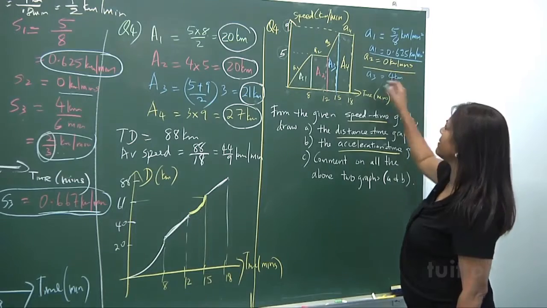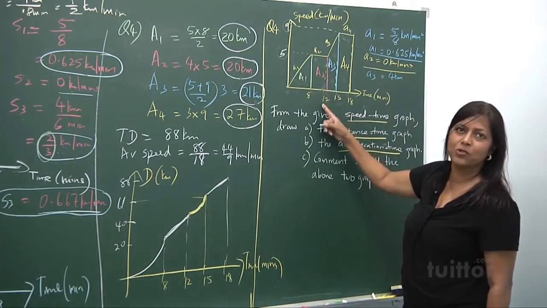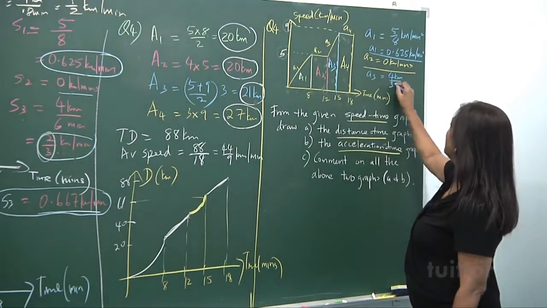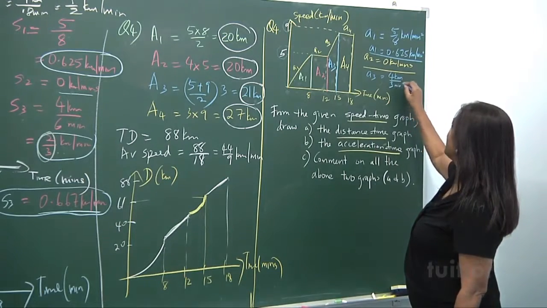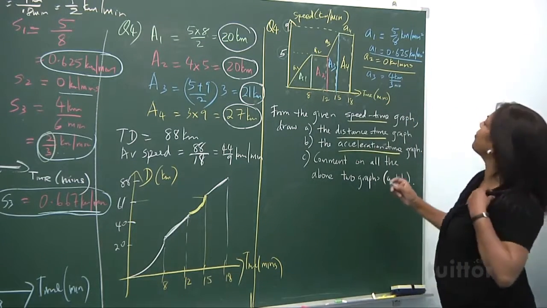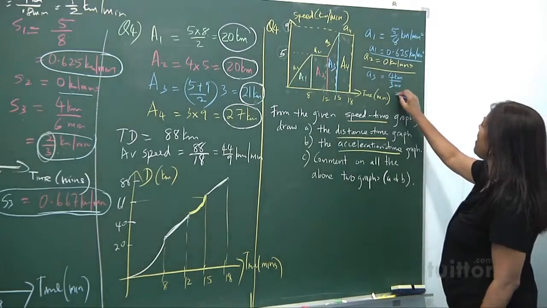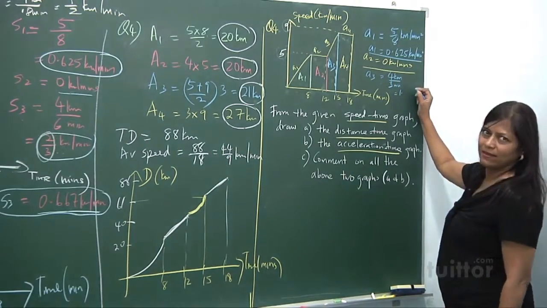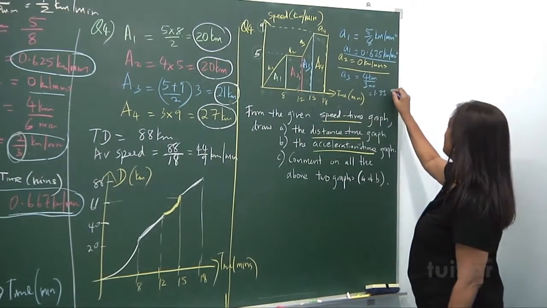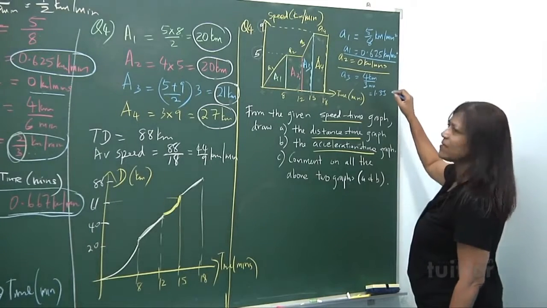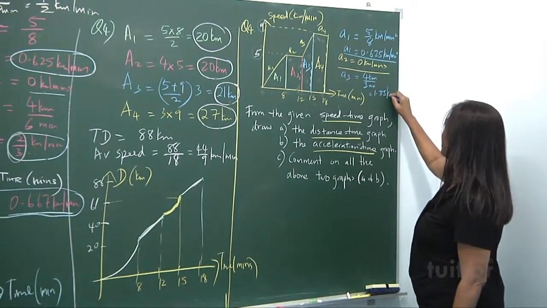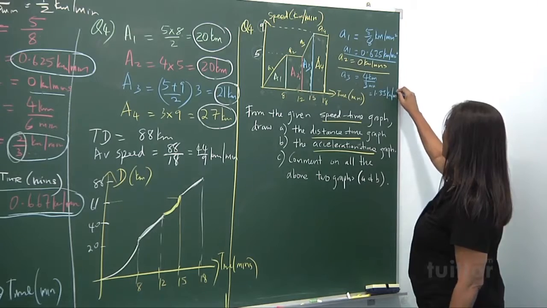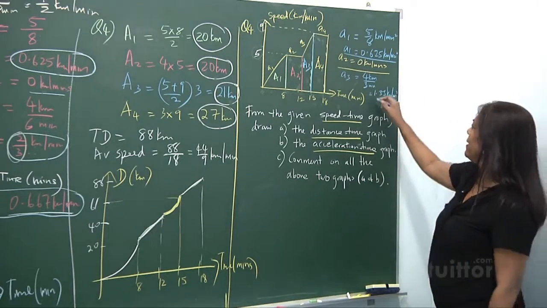In how many minutes? In 3 minutes, from 12 to 15. So this is 4 over 3, which is about 1.33, you know. 1/3 is 0.333, with a dot, actually a recurring decimal. Kilometers per minute square. Got it, everybody?